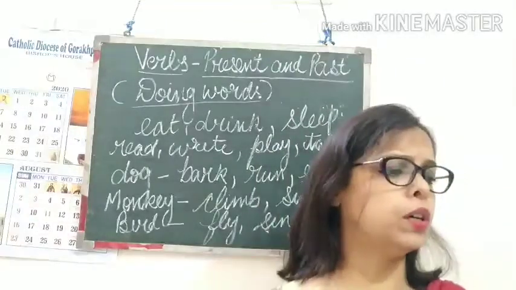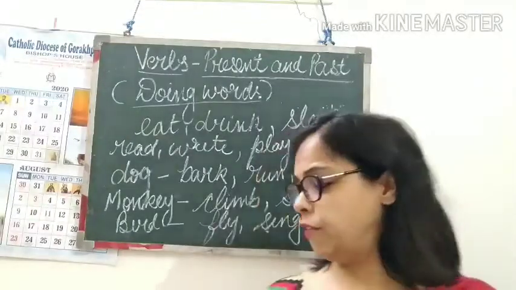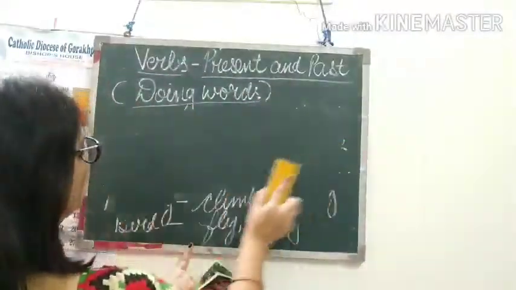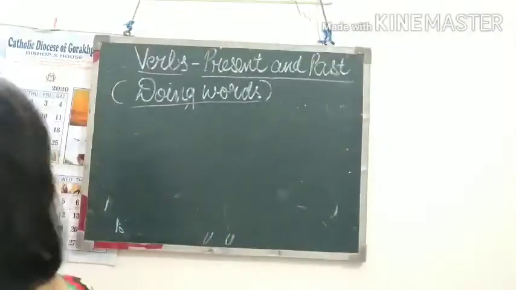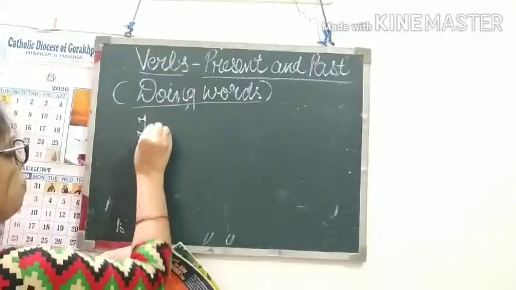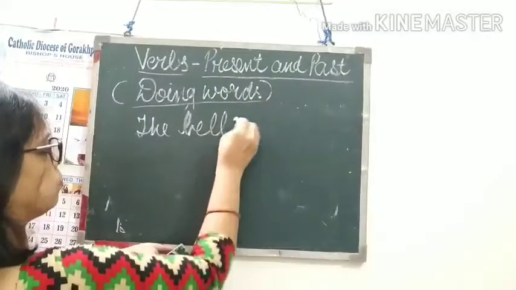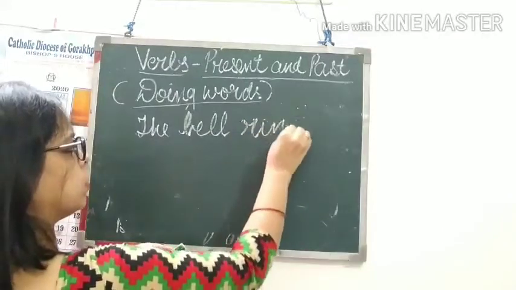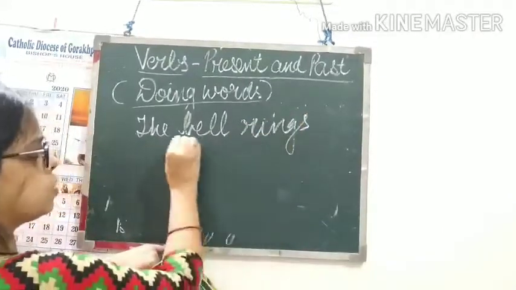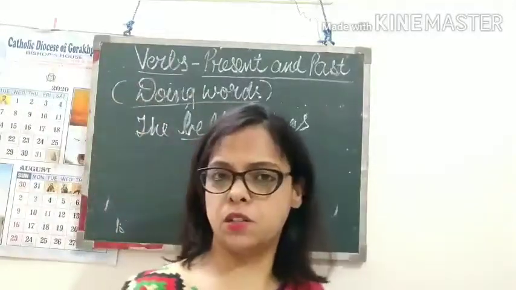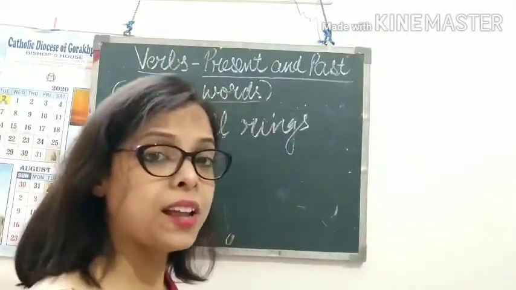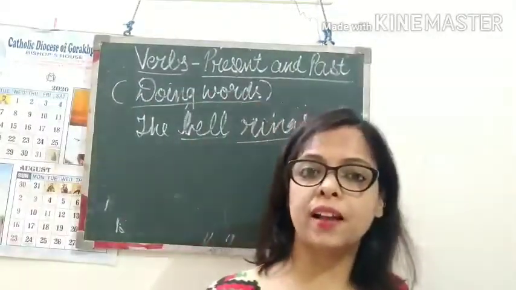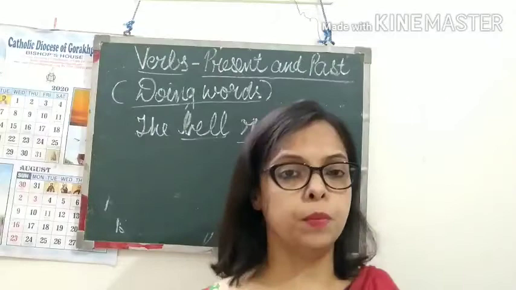If I talk about a thing, suppose I say the bell rings. Bell is a thing, right? It is not a person, it is not an animal, it is a thing. So what action is done by this bell? Rings. So this is also showing action, so this is also a verb.